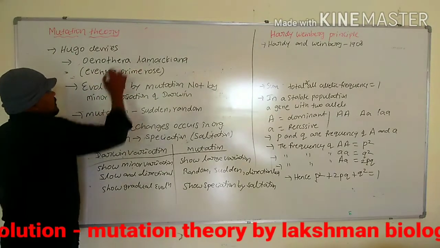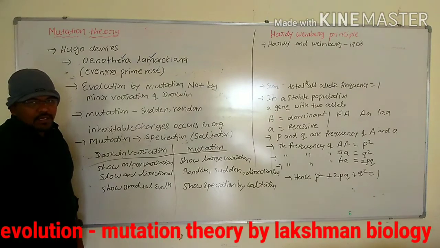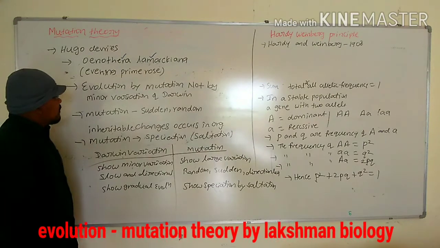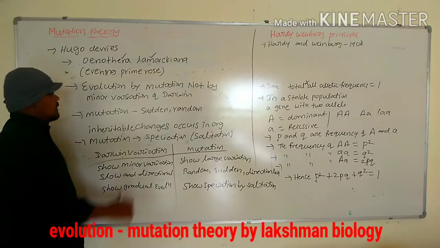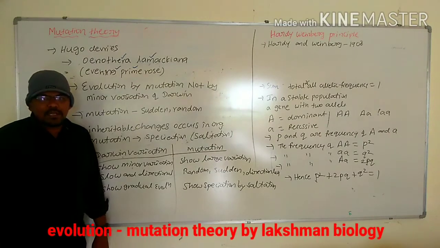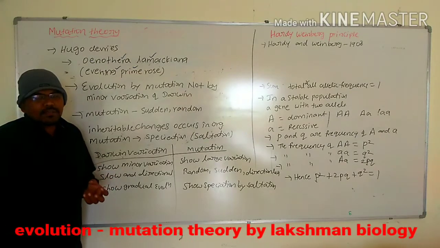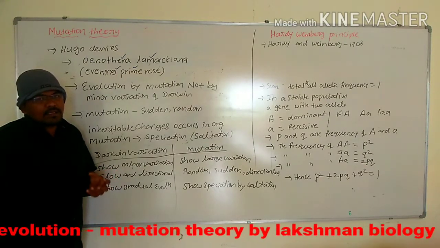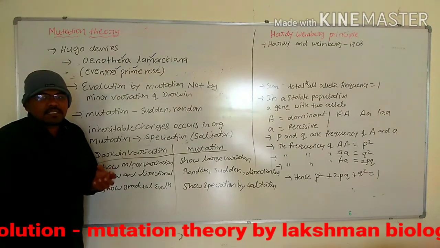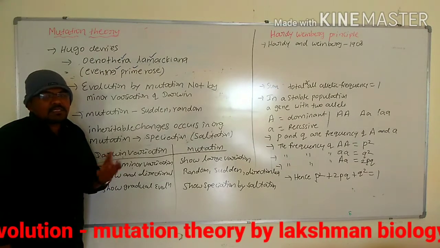Hugo de Vries worked on the plant called Oenothera lamarckiana. Another name of this Oenothera lamarckiana is evening primrose. He worked on it and identified that mutations are responsible for evolution. That is called mutation theory.